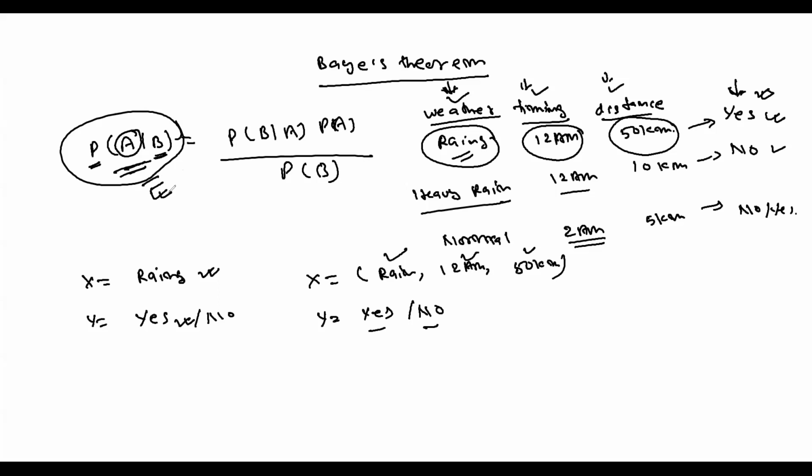Like I told you, Bayesian theorem or Bayesian equations are a family of equations. It's not just a single equation. There are many equations that we use in different use cases. It depends upon my data set and what kind of problem I'm trying to solve, and based on that we select one of these algorithms.